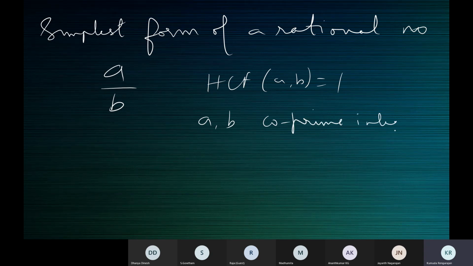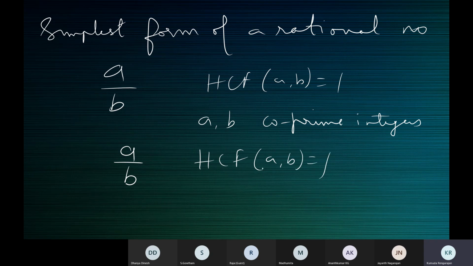That is, their HCF is 1. If the HCF of the numerator and denominator is 1, that's the simplest form. That means you should not be able to cancel it any further. That's all. You know it.